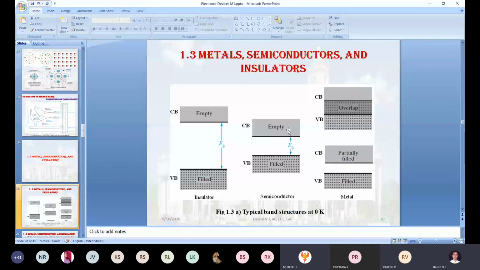Now you can take an example for the insulator: plastic, if you want, or glass, or wood. All these three things come under the insulator, right? Glass, plastic, wood. I am correct? Yes, sir.